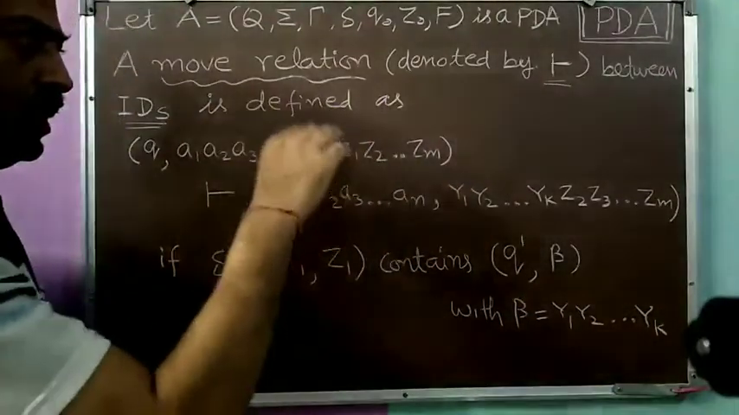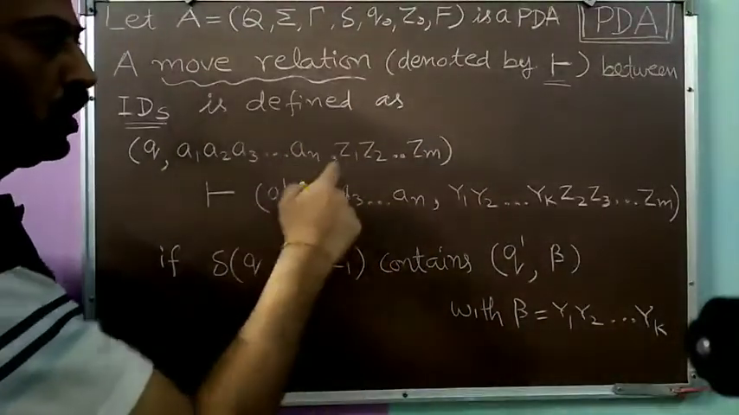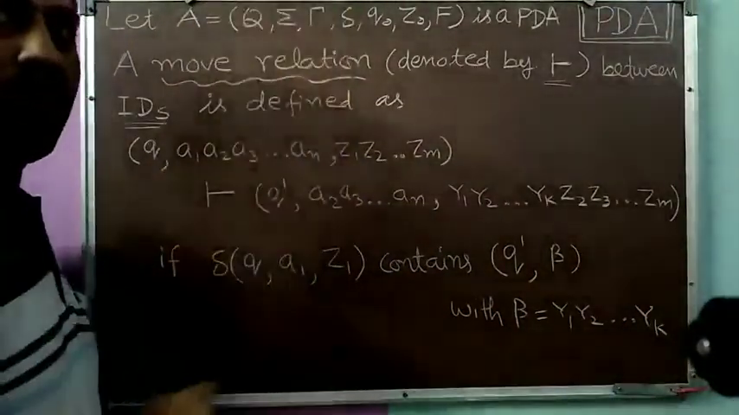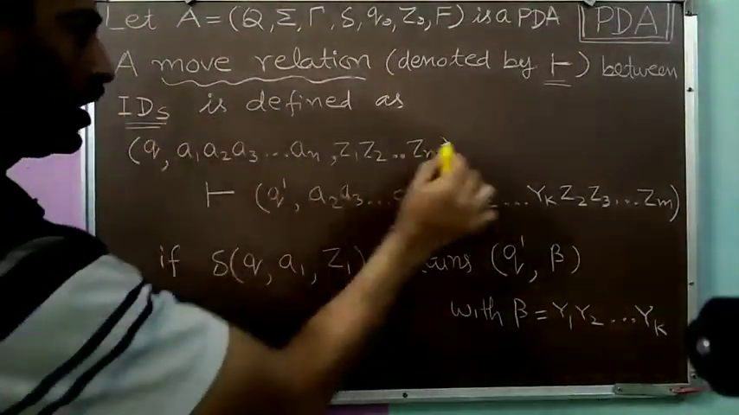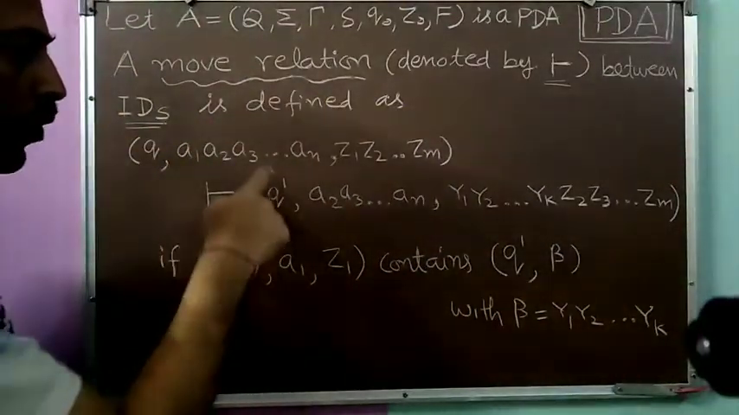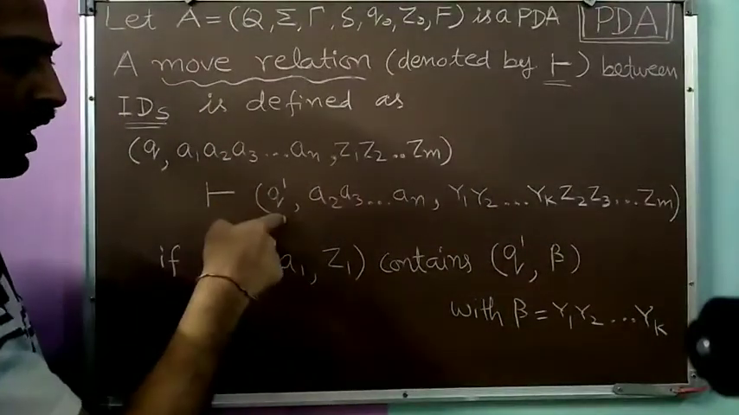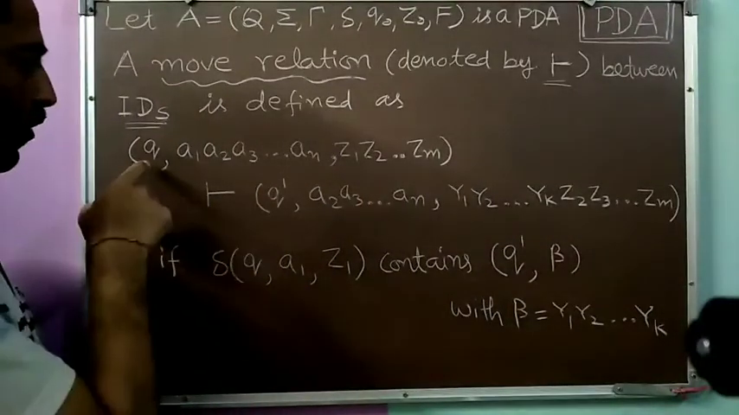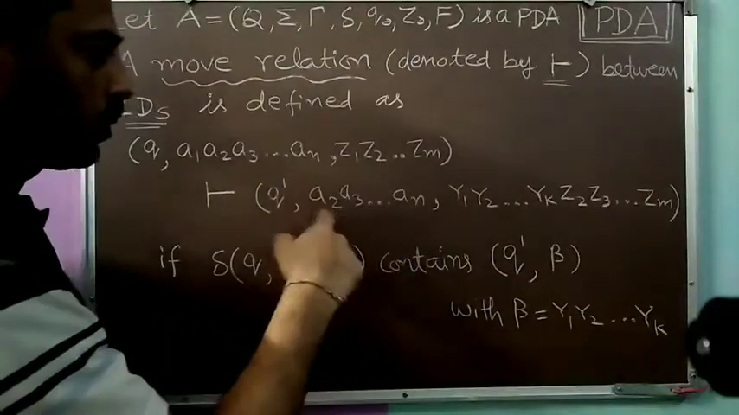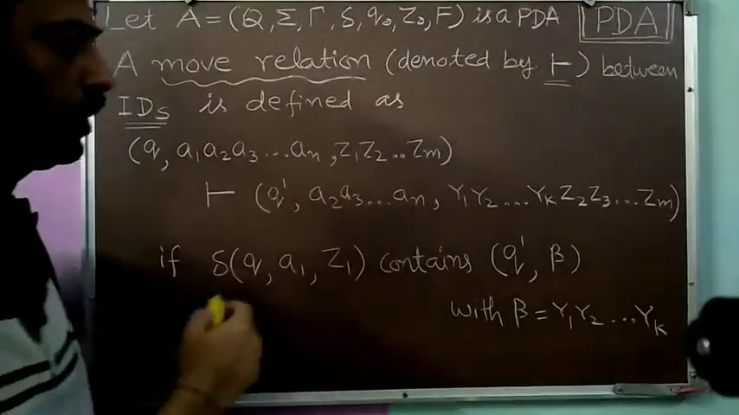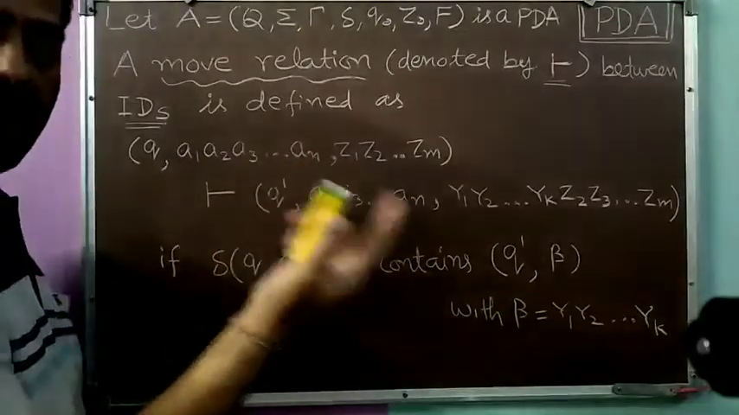All these symbols are pushed over the PDS, our pushdown store, with Z1 at the top. So this is our current ID. This ID will move to this new ID, which says the state has changed from Q to Q dash. The input string remaining to be processed is A2, A3 and so on up till An. Now A1 is not here because A1 has been processed.